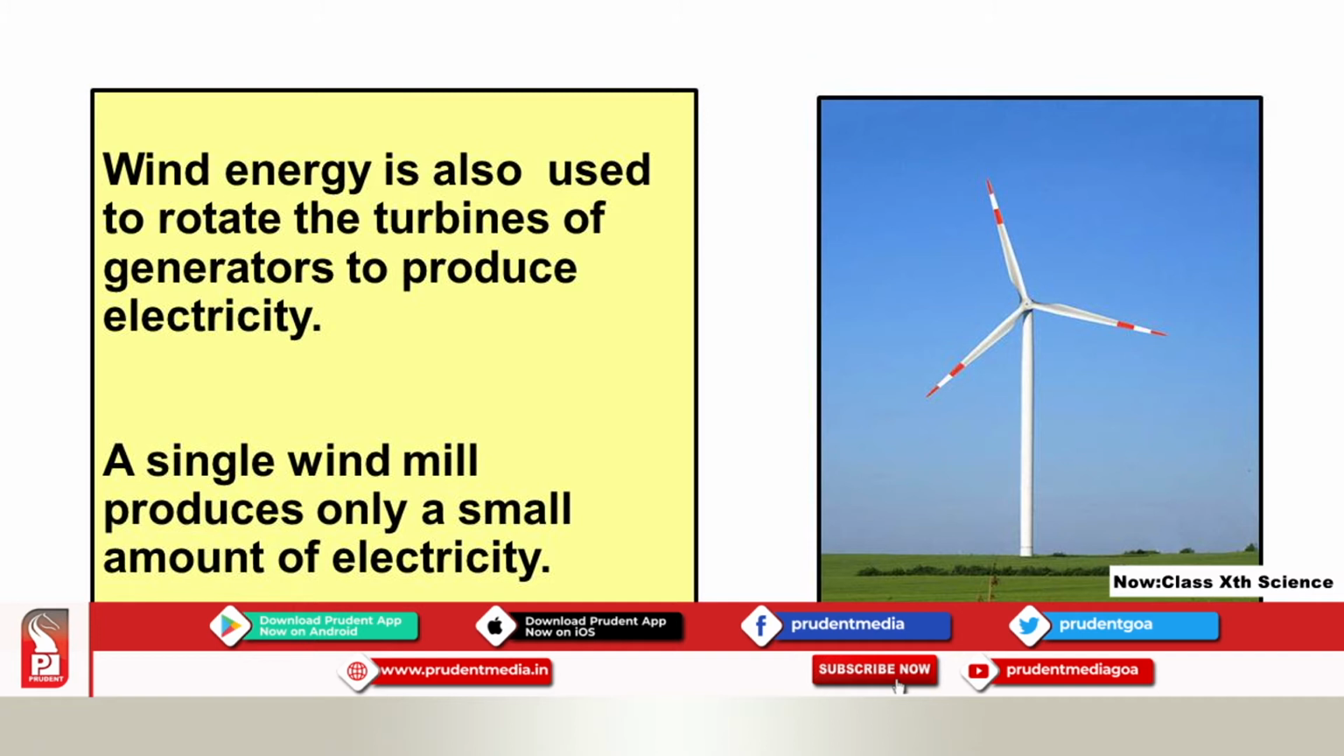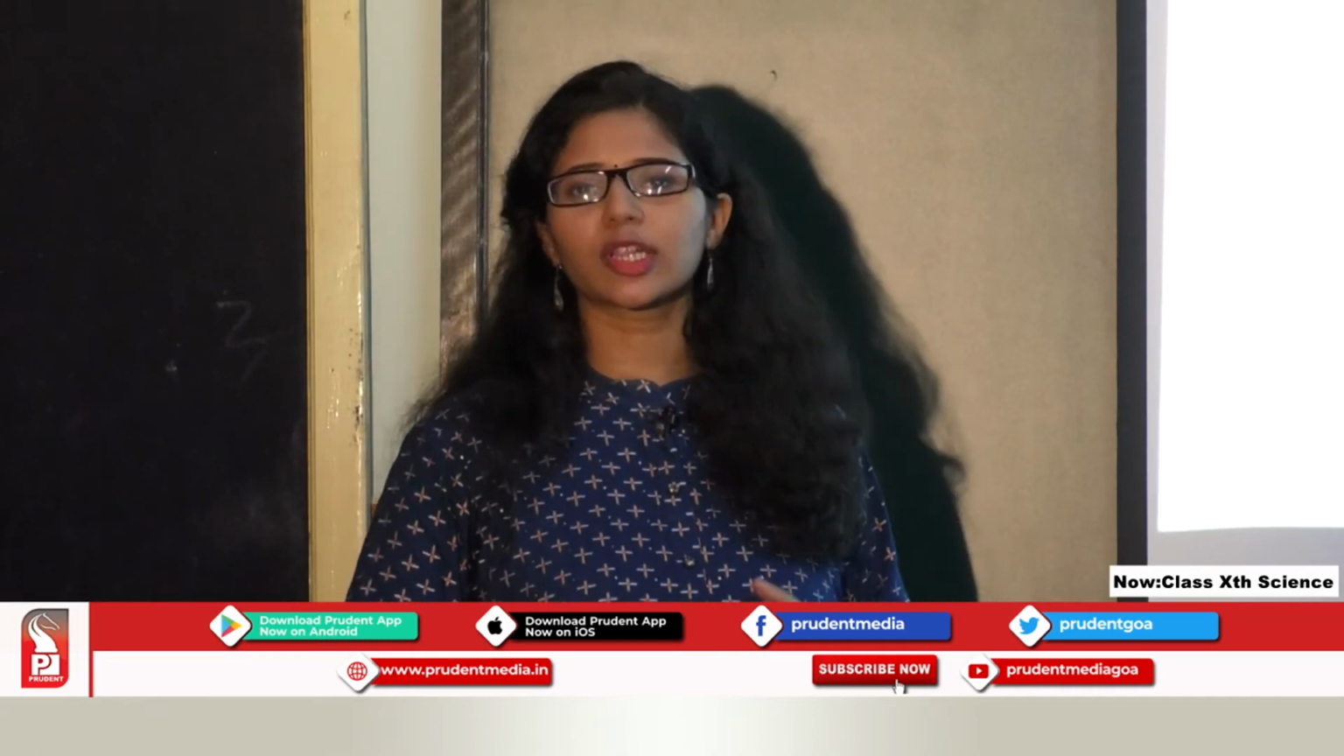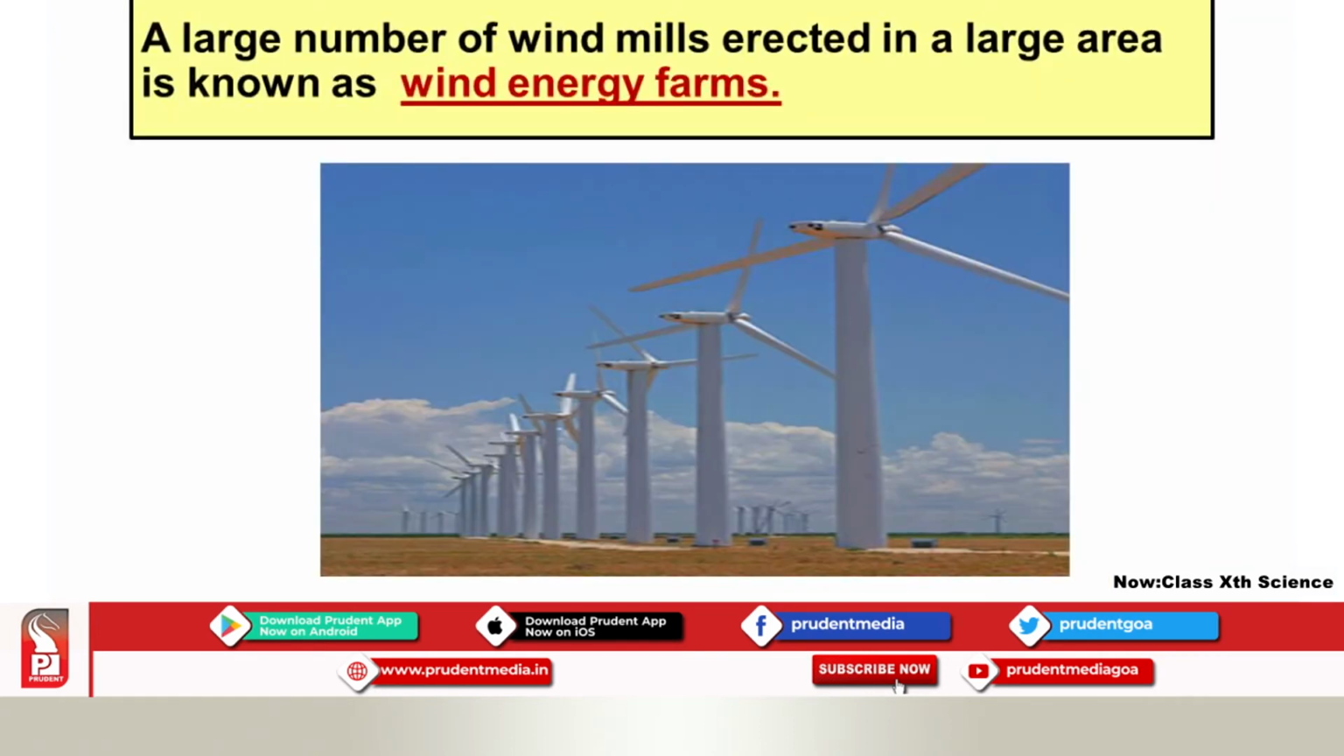As you can see in the picture, it is a windmill which is producing wind energy, which in turn is used to produce electricity. A single windmill produces only a small amount of electricity. A large number of windmills erected in a large area is known as a wind energy farm. One single windmill cannot provide us with a lot of electrical energy, so wind energy farms are set up so that a large amount of energy will be generated.